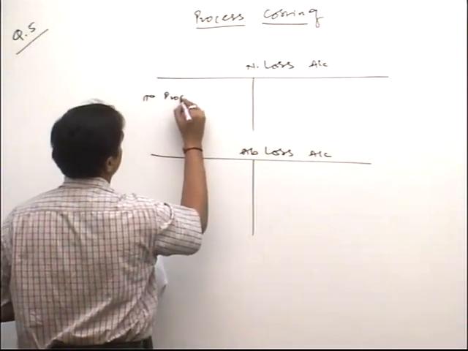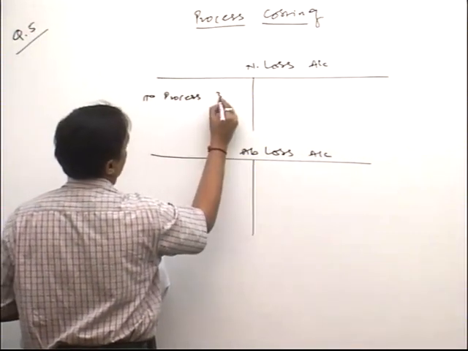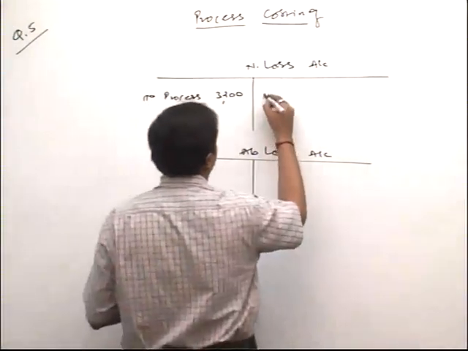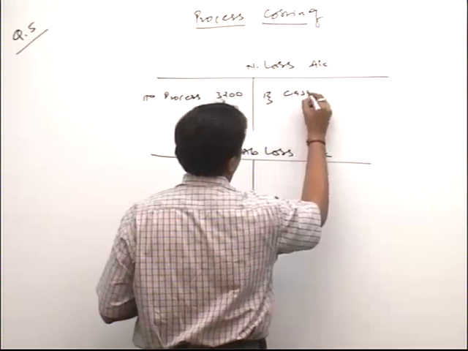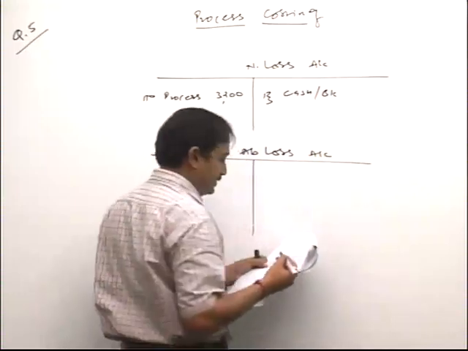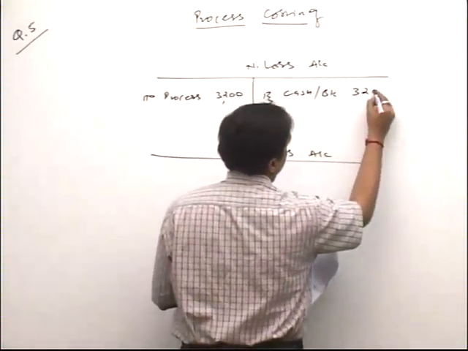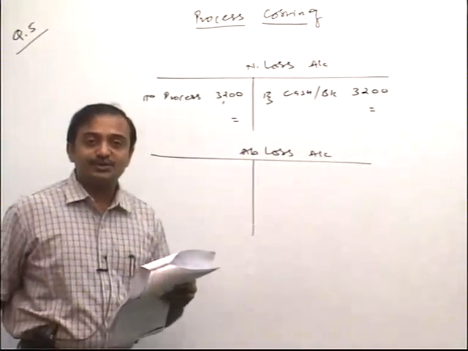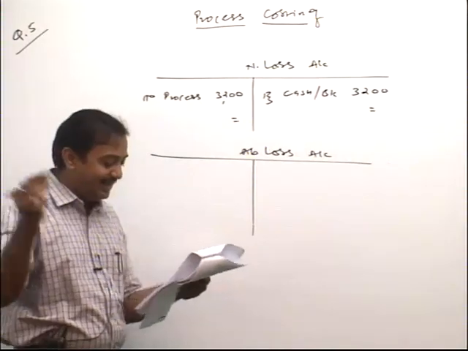Debit process account 3200, sorry, and by cash or bank, same amount 3200. Why? Because actual loss is more than what, friend, normal.